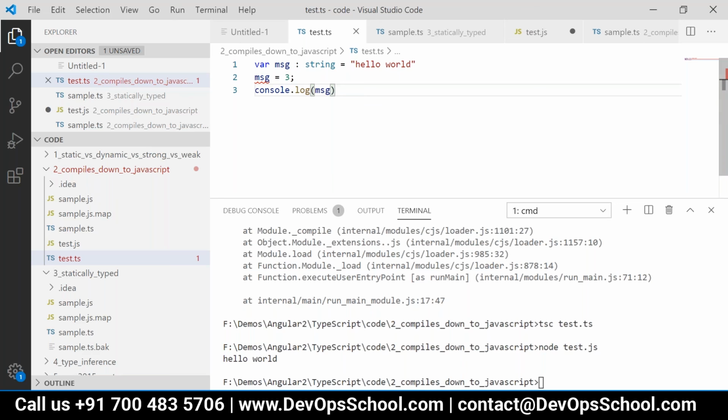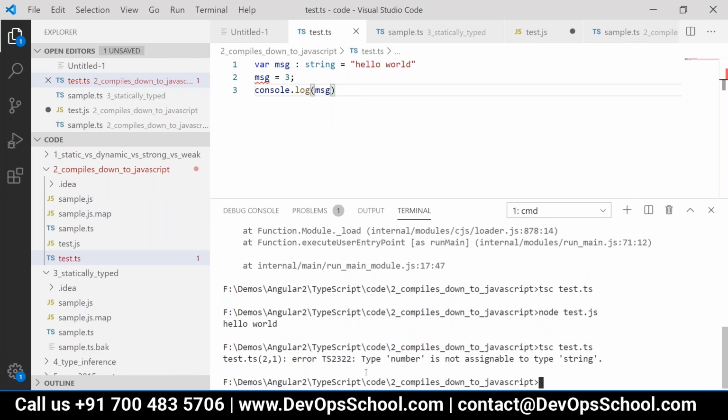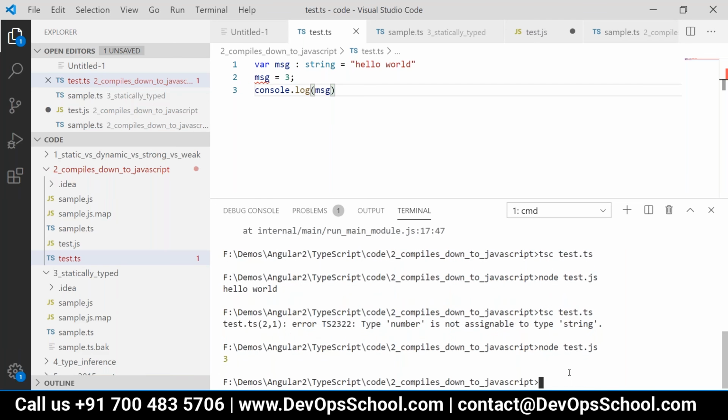Just write that line number 2 in between, and then first tsc test.ts. Error: the type number is not assignable to type string. Fine. And now if I run it, it is printing 3, because JavaScript doesn't understand that.